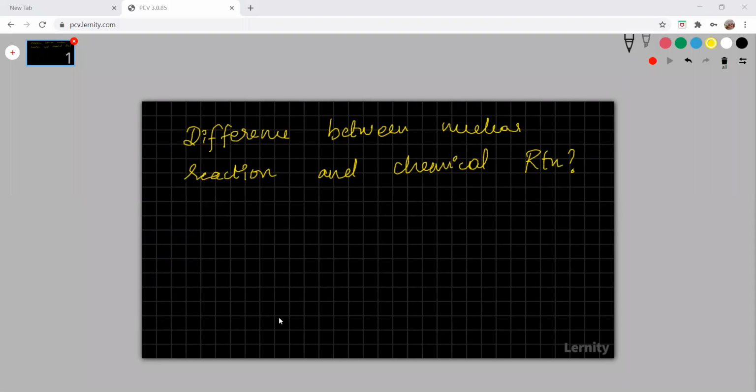Shrutika. Ma'am? Yes, Shrutika. Tell me what are the differences that you have noted down between nuclear reaction and chemical reaction. Ma'am, in nuclear reaction, it involves a change in atom's nucleus, ma'am. Okay. And in chemical reaction, it does not involve any change in the atom's nucleus, and also it is like the rearrangement of electrons, ma'am. Good. Very good. Thank you.